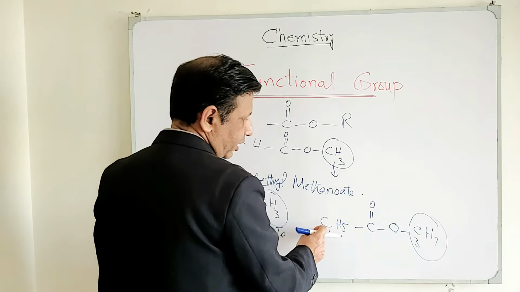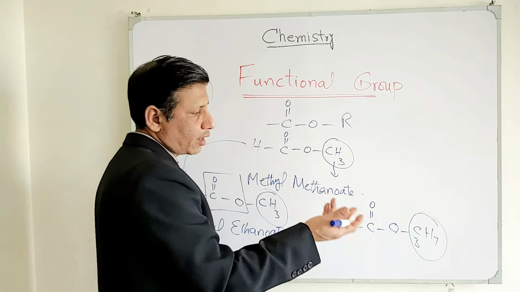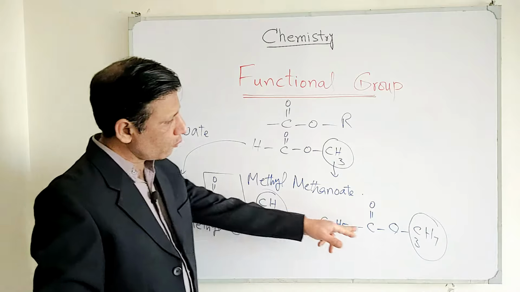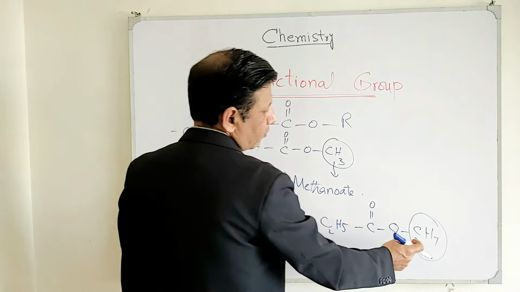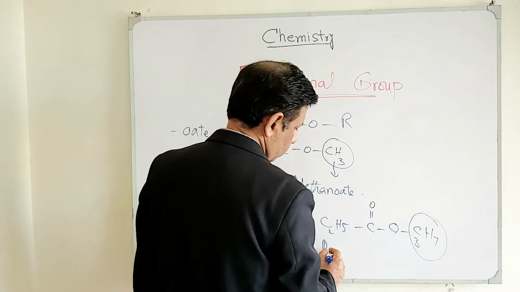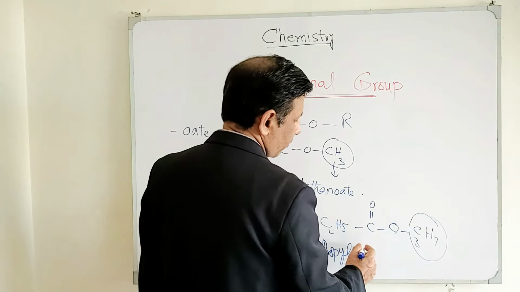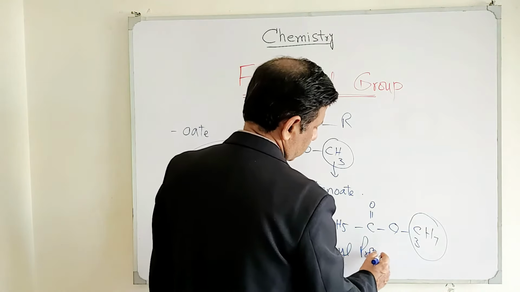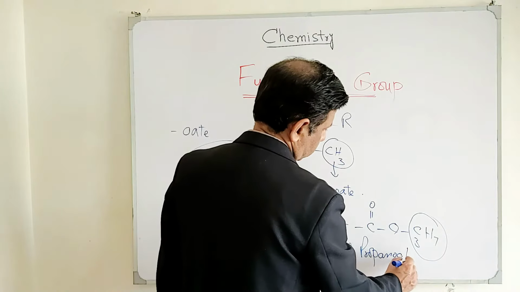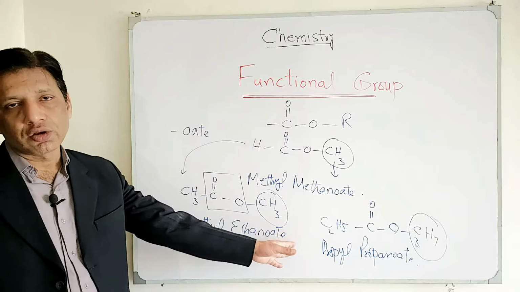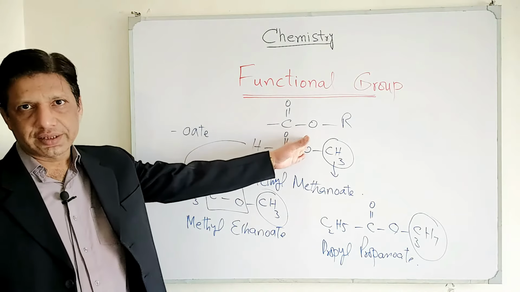So there are a total of 3 carbons, and 3 carbons are called propa. And when you add the functional group, it becomes propyl propanoate. This is how you name this functional group family, which was called ester.